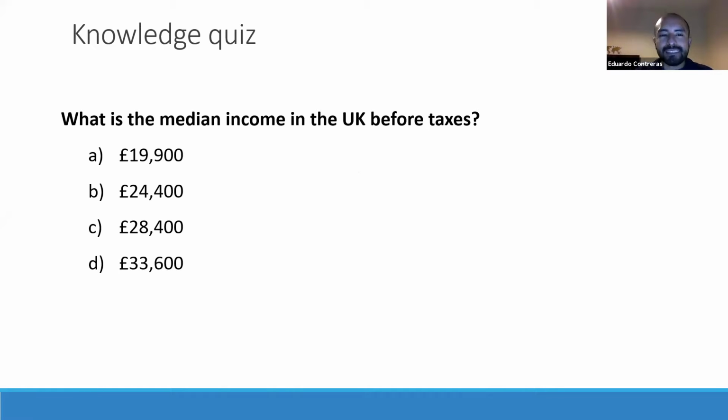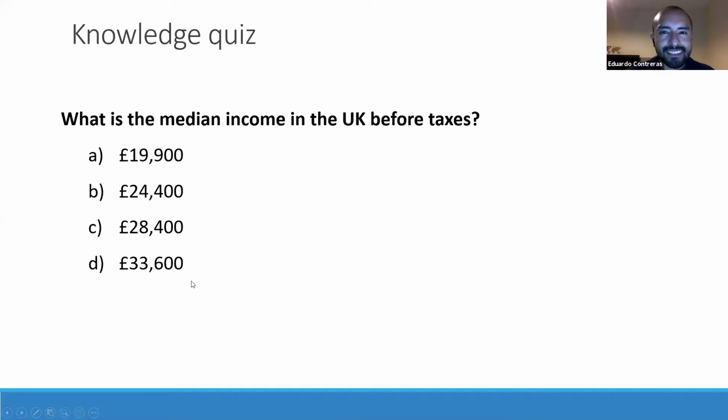As a reminder, the median is the value of the 50%. So tell me, what do you think is the salary, the income that a person receives, where 50% is below and 50% is above that number in the UK? You can put in the chat A, B, C, or D. So let's see. Any thoughts about this? I vote for B. B, B. Okay, let's start to check.